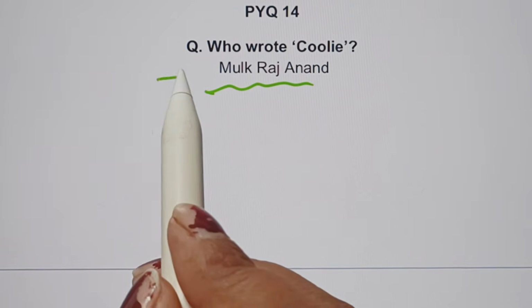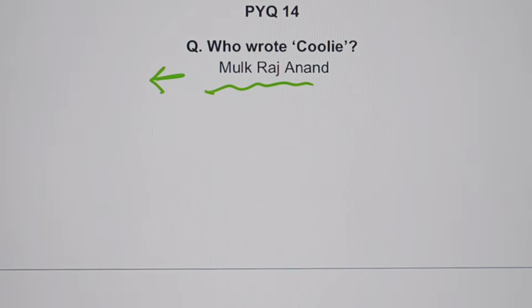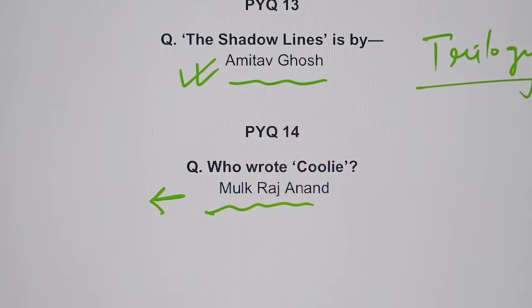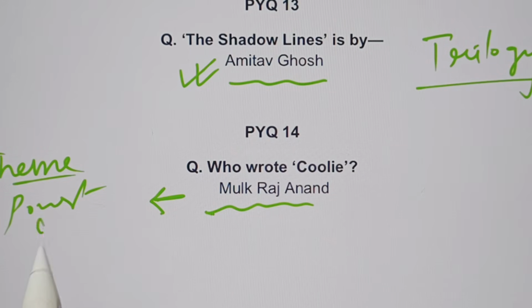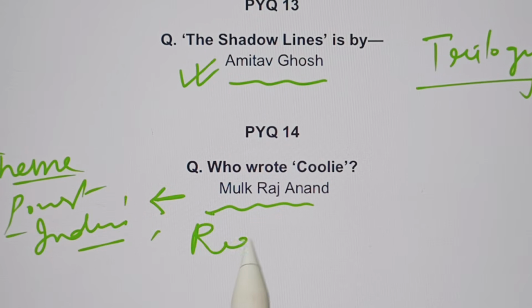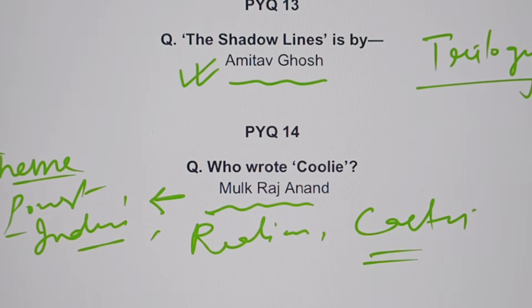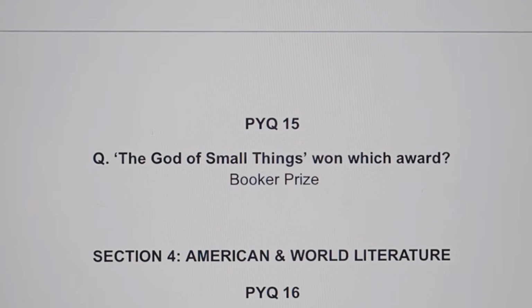And if you talk about Mulk Raj Anand, or basically Indian writers, the themes remain the same. It is about poverty, it is about independence, it is about sarcastic realism, then casteism. You will see a lot of these themes coming again and again.